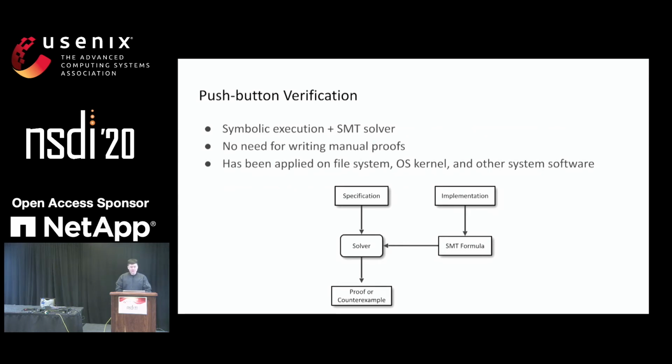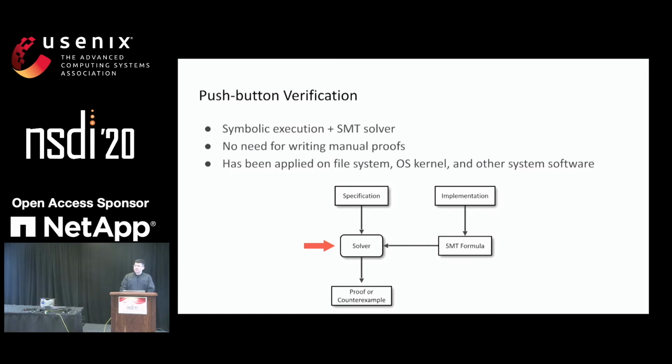So in general, the push-button verification approach takes the implementation of the software and runs a symbolic execution on top of it. From the symbolic execution, an SMT formula is extracted, where the formula represents all the possible behaviors of the software implementation. On the other hand, a specification is also given by a developer. Basically, the specification is the SMT encoding of the application's property. Both the specification and the SMT formula extracted from the implementation using symbolic execution are then sent to an SMT solver, where the solver will either prove that the implementation and the specification have the same behavior, or it will give you a counterexample where the implementation violates the specification.